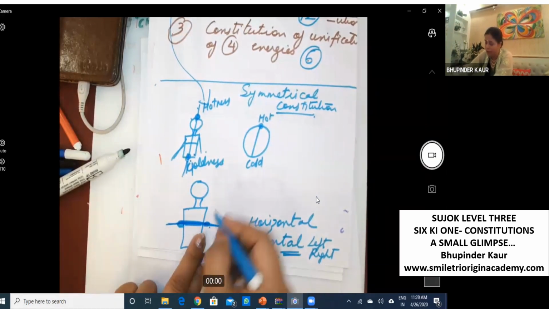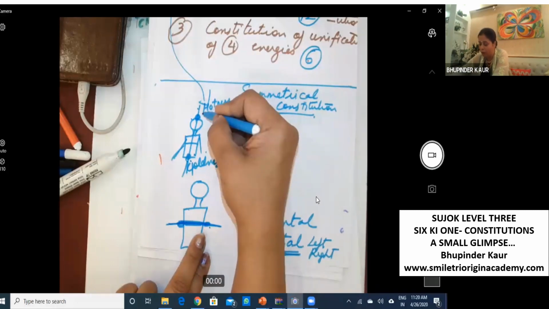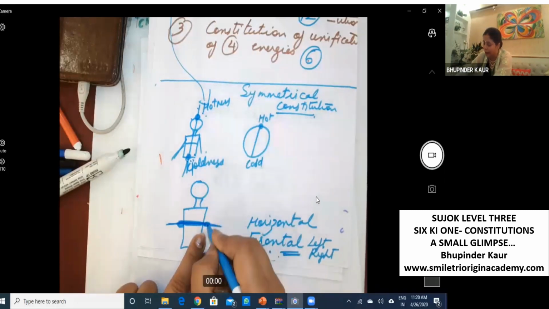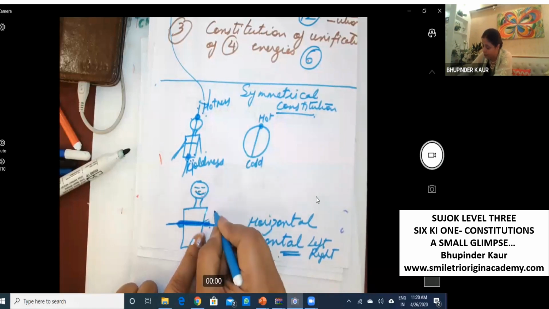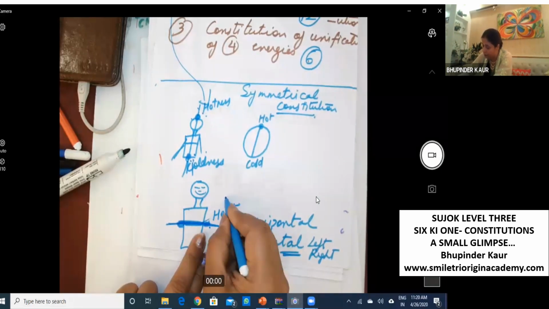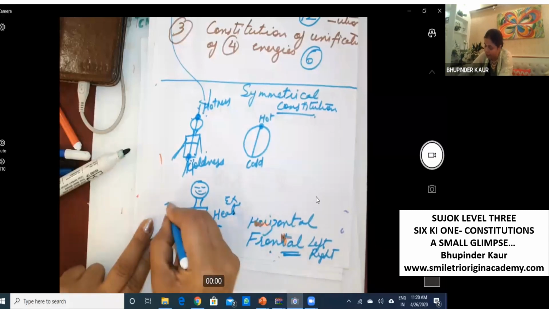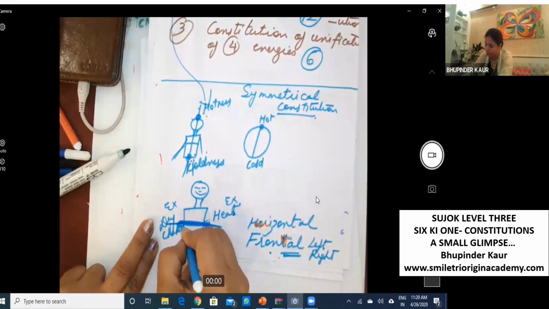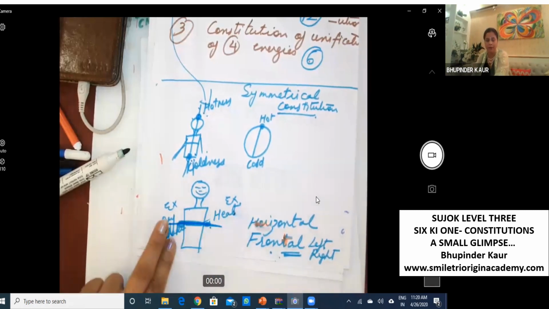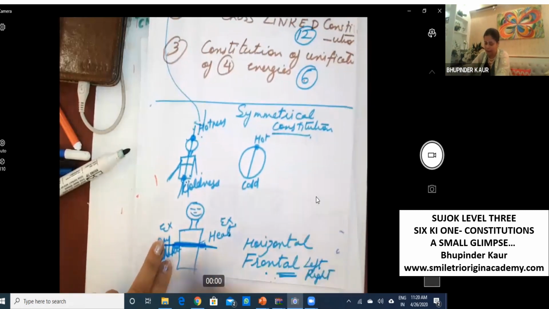When we talk about external chakra, here top is hotness and bottom is coldness, and in this, left is the external heat chakra and right is the external dryness chakra. Heat and dryness.